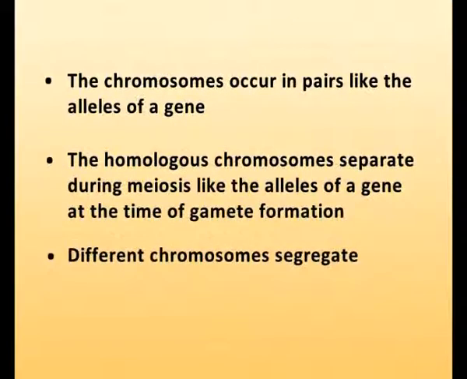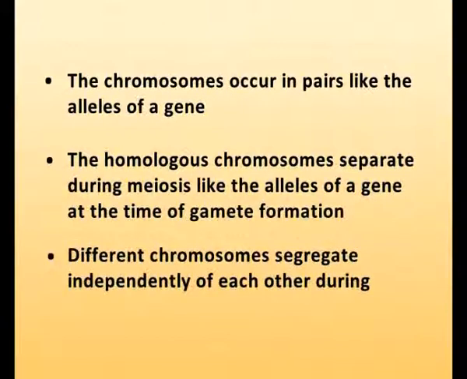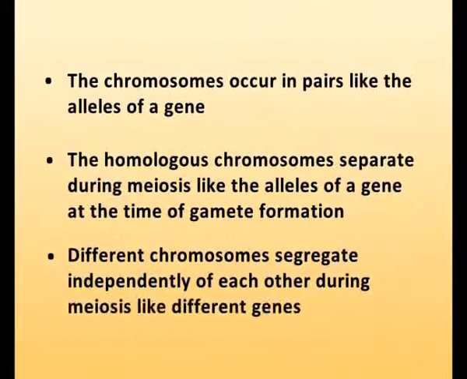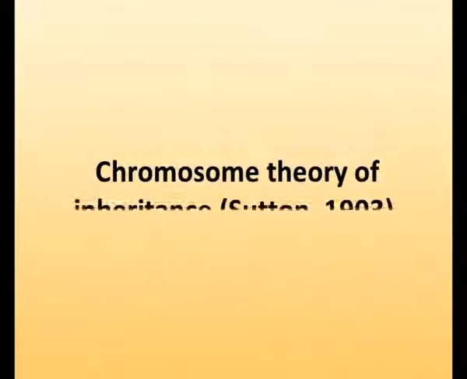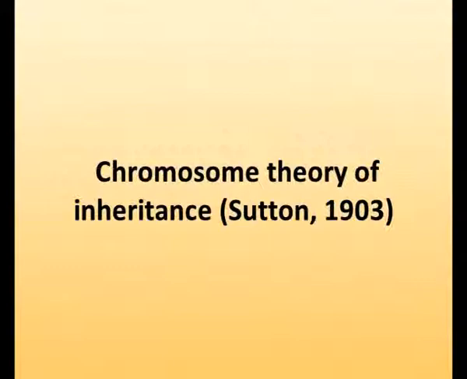Number 3, different chromosomes segregate independently of each other during meiosis like different genes. Based on this parallelism, it was concluded that Mendelian factors were actually present on chromosomes, and this theory was called chromosome theory of inheritance by Sutton in 1903.